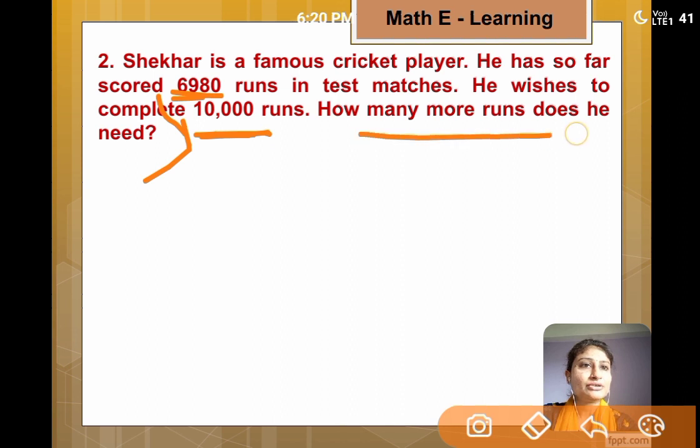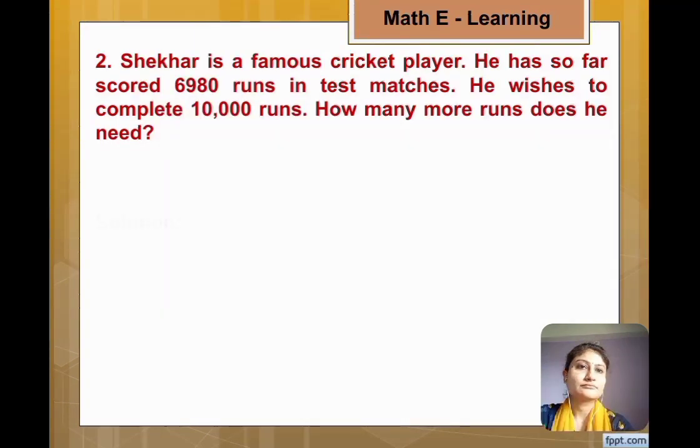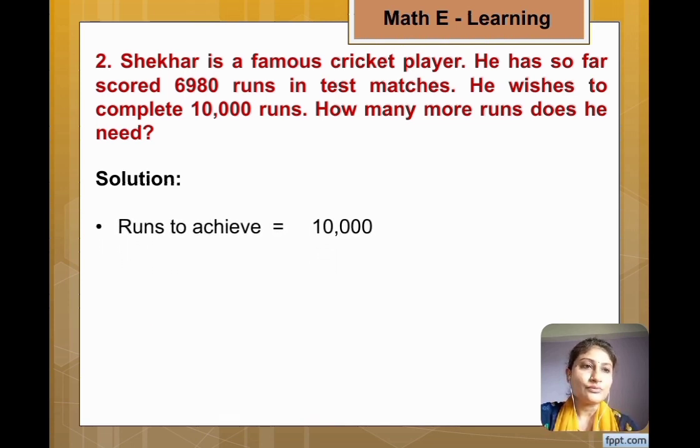For that, what you have to do? Yes, you have to do subtraction of 10,000 and 6,980. So by subtracting these two numbers, you will get how many more runs he needs to do. So first we write runs to achieve is equal to 10,000.